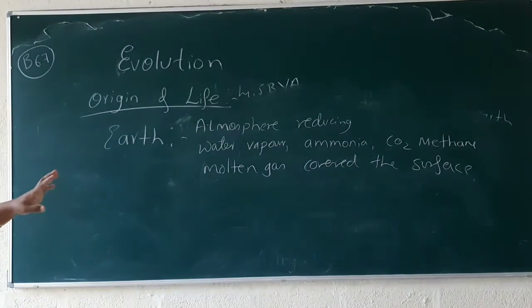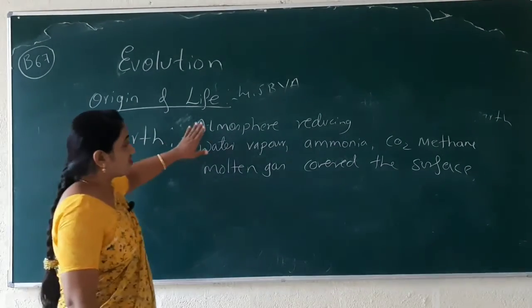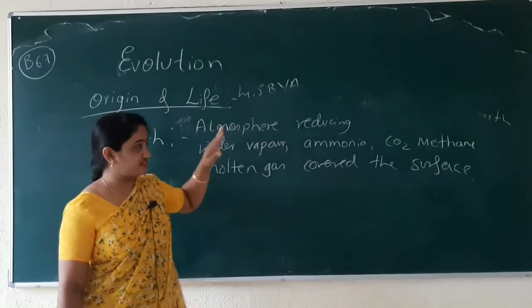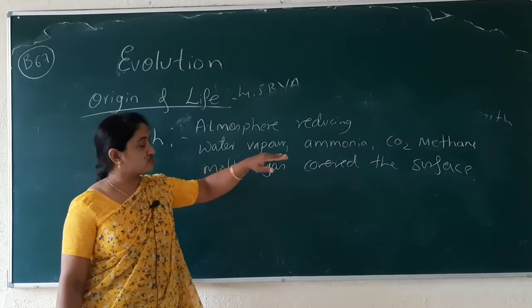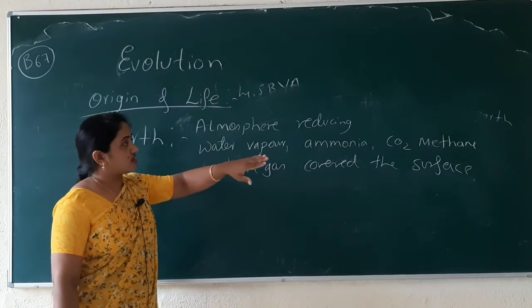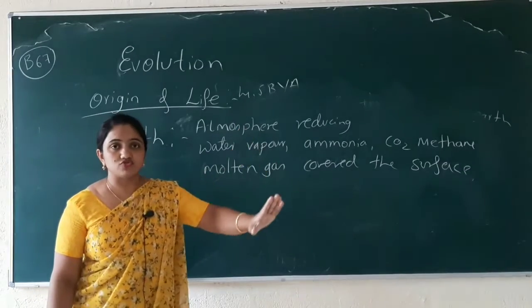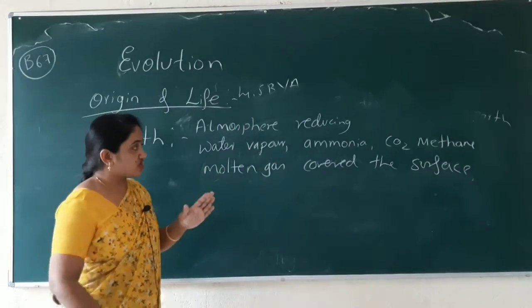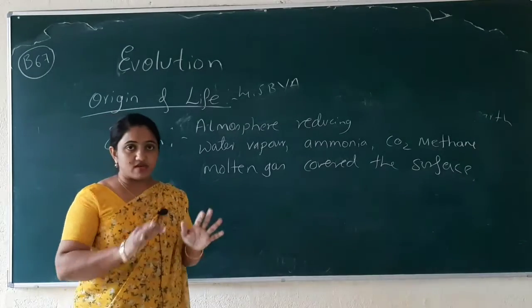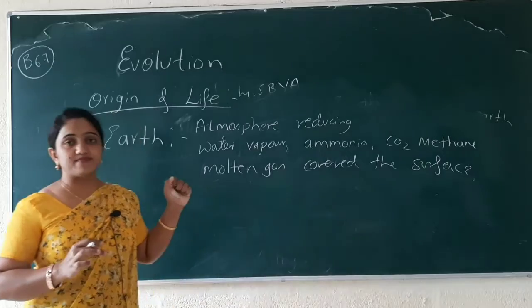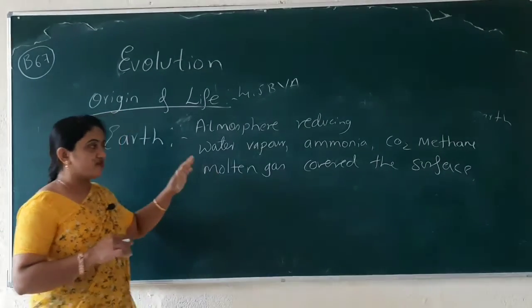First, the atmosphere should become stable, and all the toxic things like ammonia, carbon dioxide, methane, or water vapor should come to the normal position, the exact position, so that life can evolve. How did it happen? So look at this.